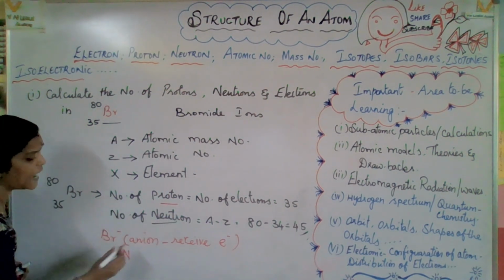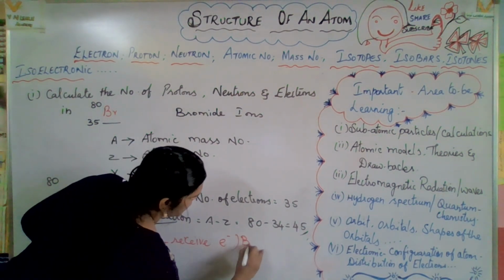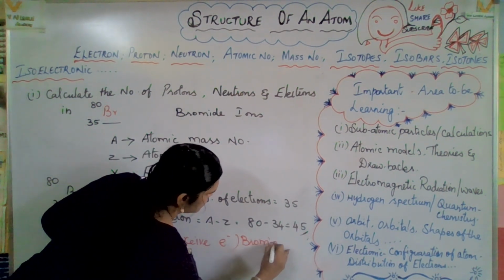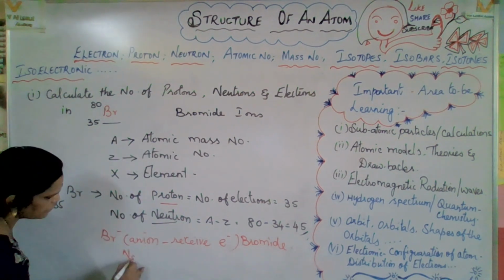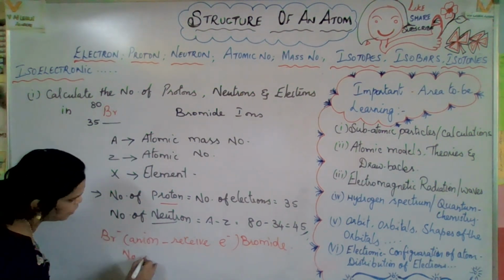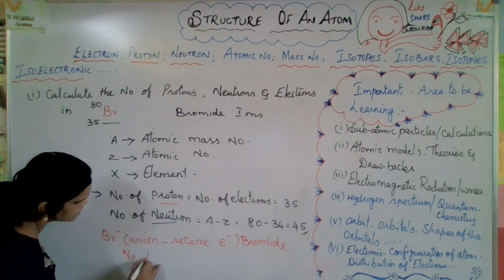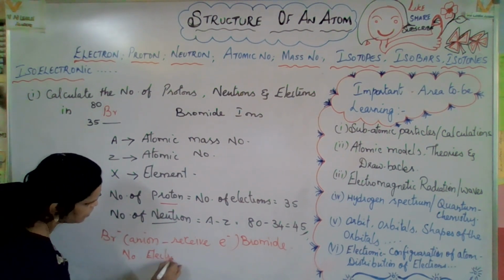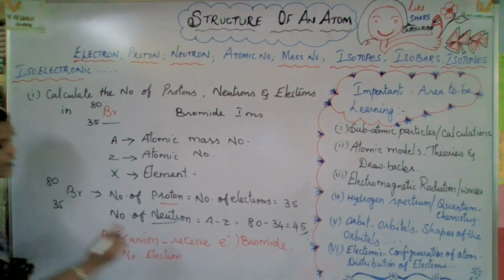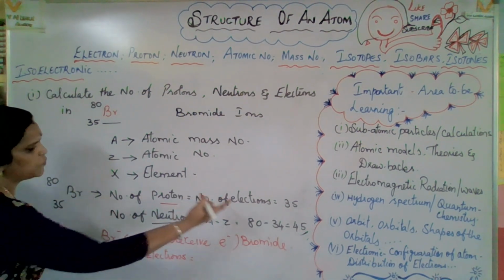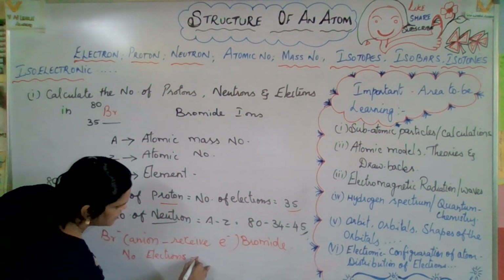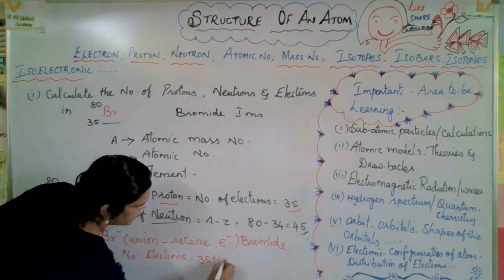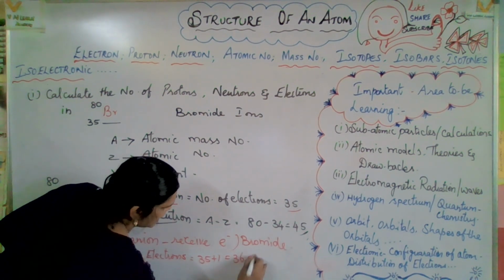So for the bromide ion, the number of electrons: it receives one electron, so you get plus 1. That means 35 plus 1, you get 36 electrons.